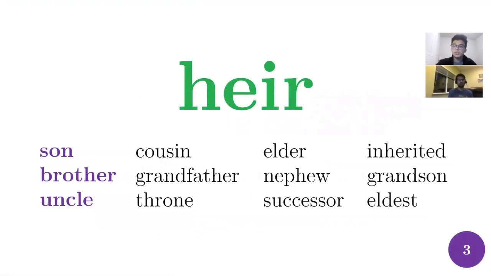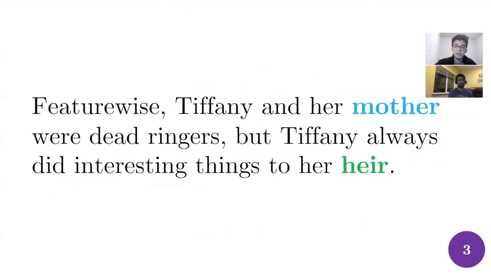From there, we want to find context. We want to add in that secondary context using that word heir. Given that it's dealing with royal lineage, the top three words that we see are son, brother, and uncle. This is based on just a word embedding model like GloVe. From there, we need to find a word in the sentence to swap in our secondary context. In particular, we want nouns. So we look at part of speech, and we notice the word mother tends to be the same part of speech as son, and we swap it in. We also do a pluralization check. So if it was mothers instead of mother, we would make it sons instead of son. We swap it in, and now our pun is done.